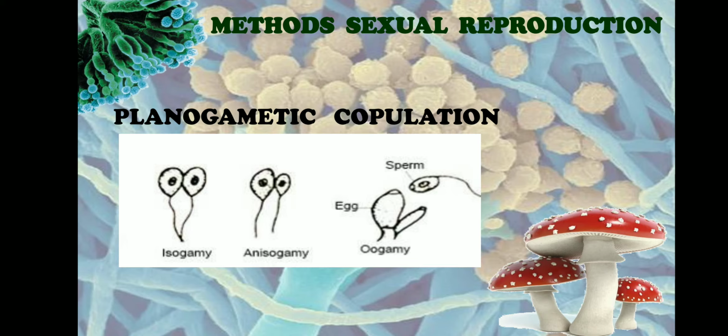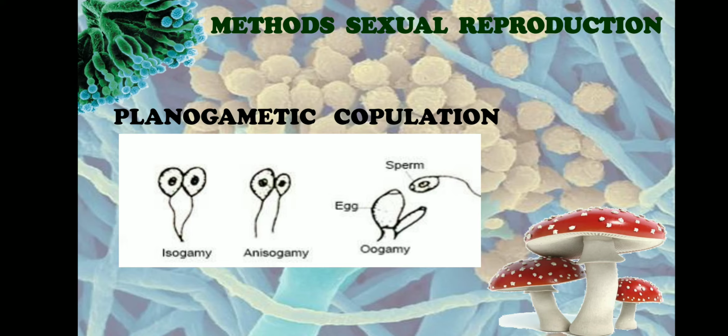The next type of planogametic copulation is called anisogamy. In anisogamy, the fusing gametes are both morphologically and physiologically different. Here you can see that the male gamete is smaller and motile and the female gamete is larger and again motile. So that is anisogamy. The third type of planogametic copulation is oogamy.